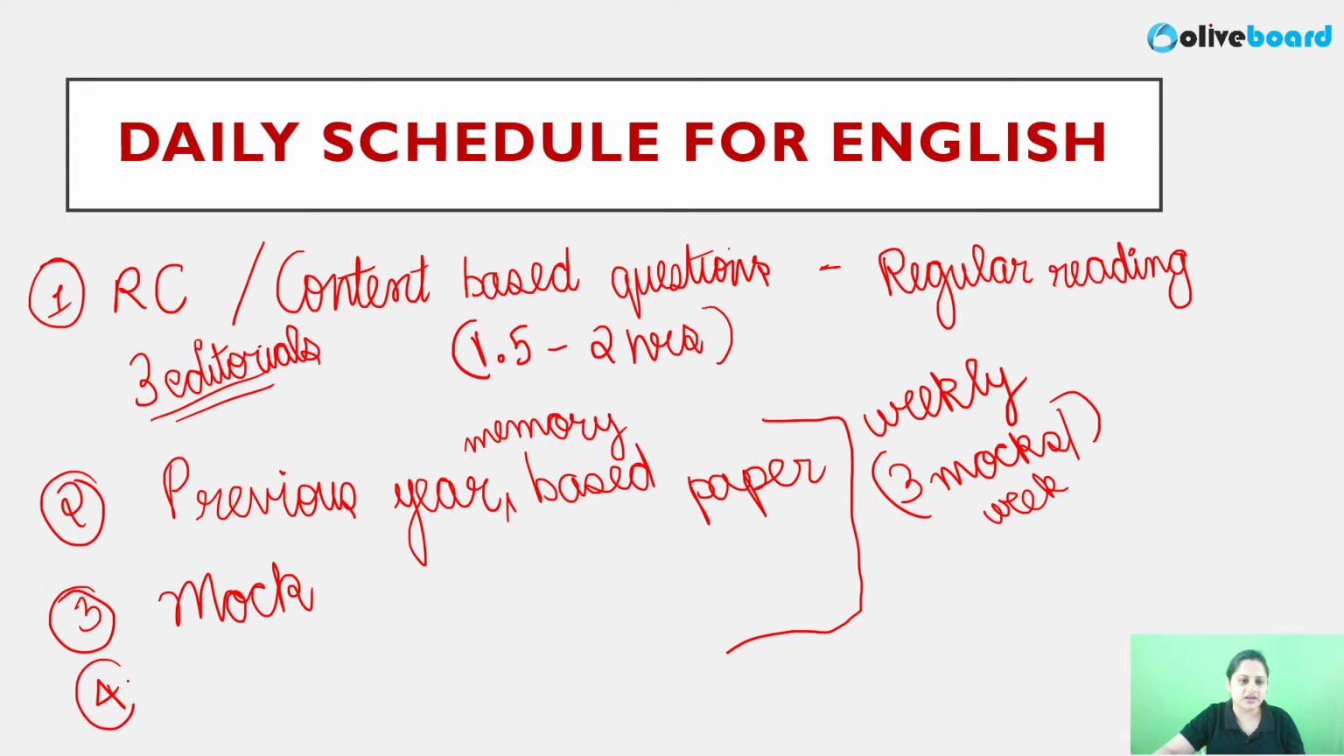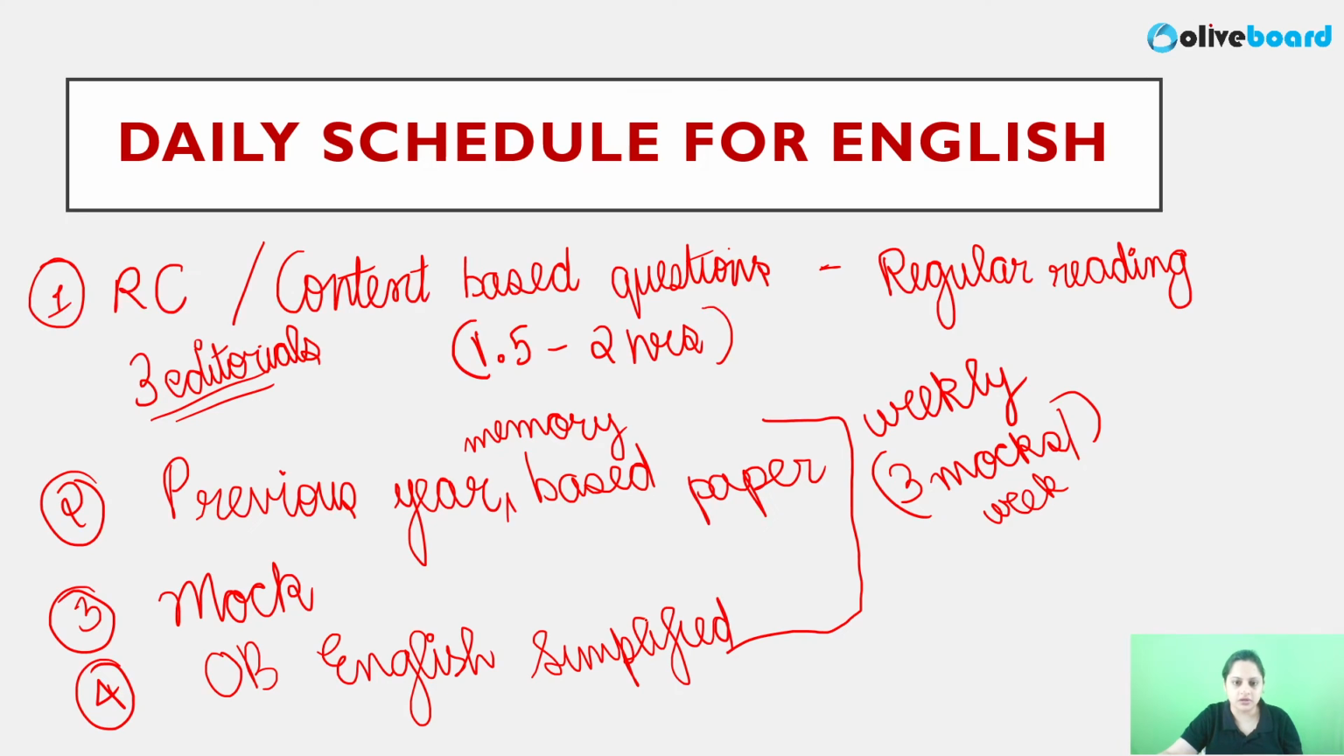Fourth thing, if there are people who feel that their quant is strong, reasoning is strong, you have extra time that you can give for the English section. Apart from mocks, you can also do a book. Oliveboard's English Simplified has excellent questions for practice, so you can cover questions from there also if you want. Of course, best content. Now remember, if you're doing this much practice, you will not get a tougher paper than what we have set in our mocks or particularly the book.